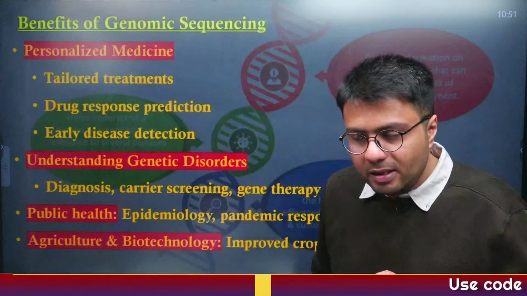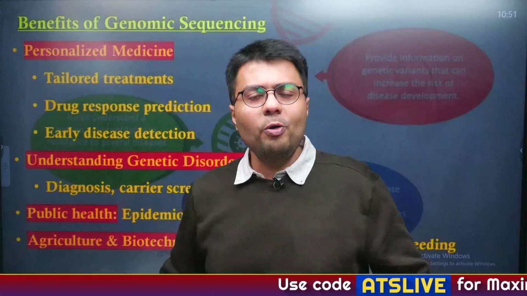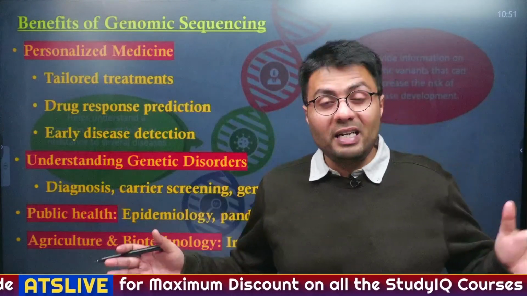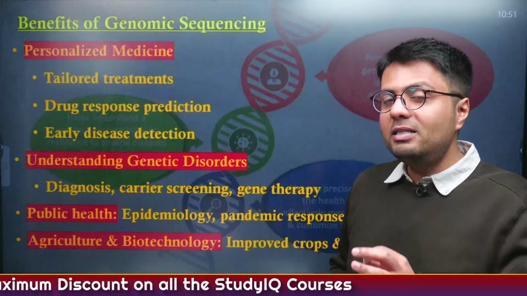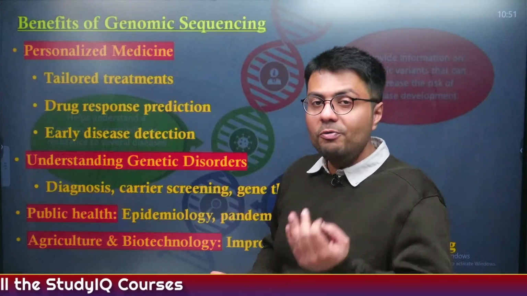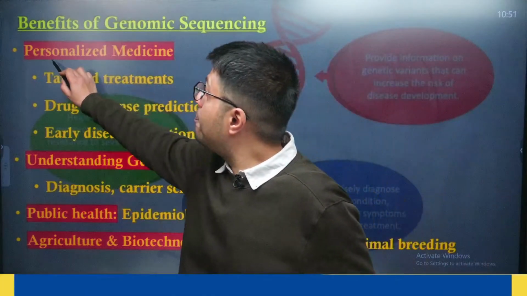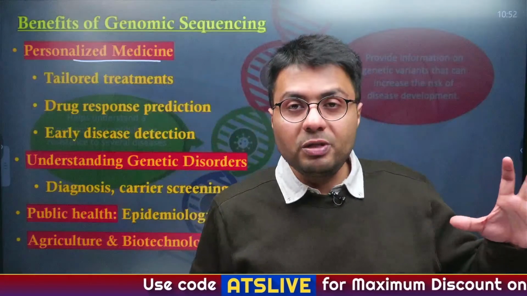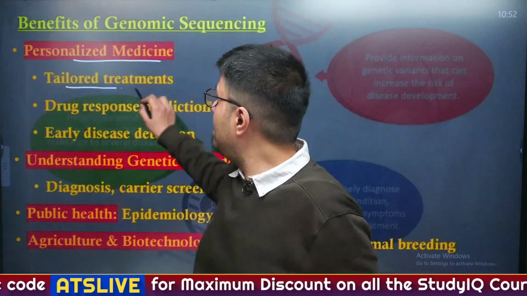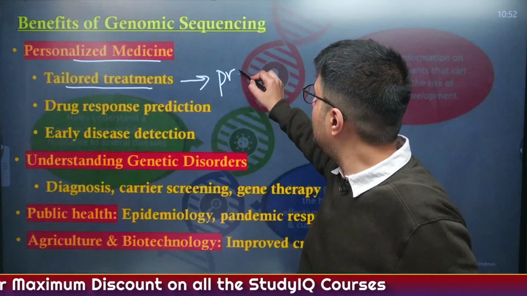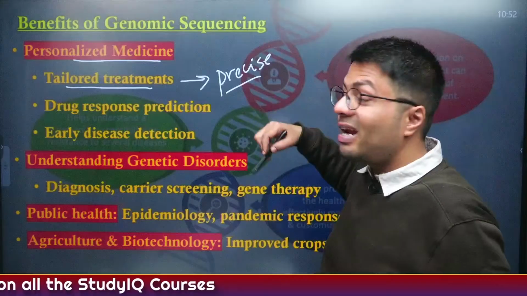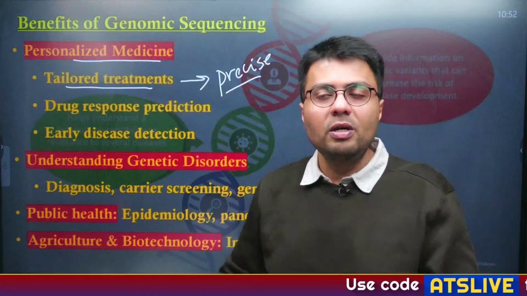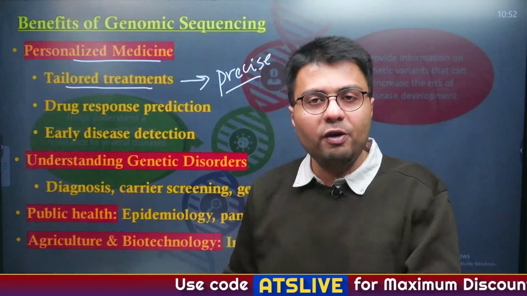Now, let us try to understand what kind of benefits the government is getting from analyzing the genome sequencing of as many as 10,000 people. First of all, understanding the genetic makeup of an individual will help the government provide personalized medicine, as tailored treatment which responds to the kind of genome a person has can be used, and it will make drugs more precise in nature. It will also do away with the need for trial and error, which is quite prevalent in medical sciences, because we do not know what kind of drugs and medicines will actually benefit a patient.